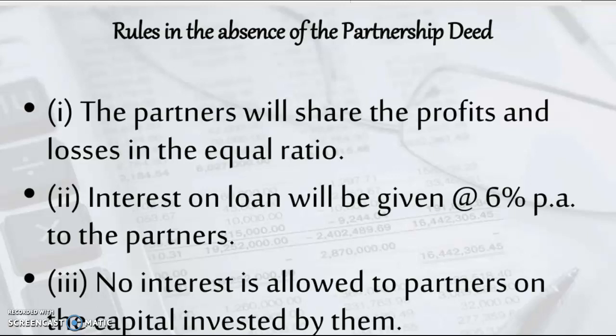So I hope you always keep in mind these 3 important rules which are applicable in the absence of partnership deed. First rule is profit sharing ratio will be equal. Second rule is no partner is entitled to any remuneration in any form. And finally, interest on loan should be given to the partner at a minimum rate of 6% per annum.